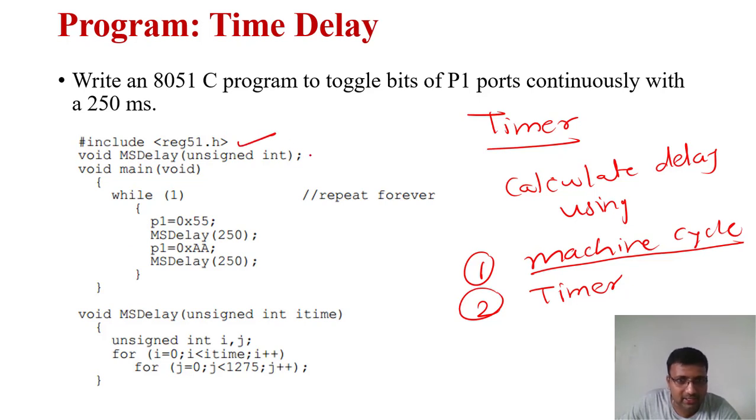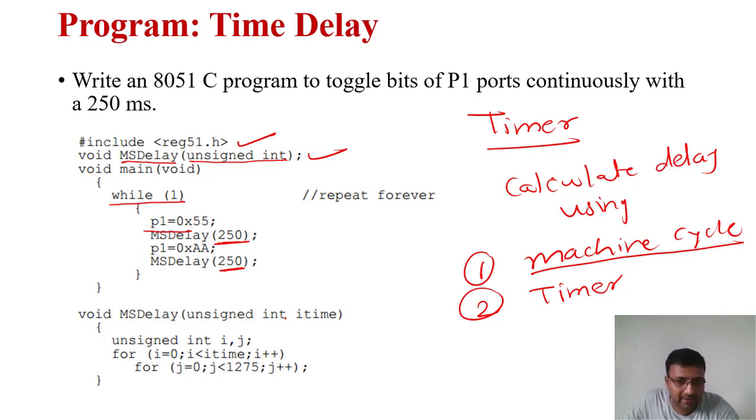Then here it is a function declaration. So void msdelay is my function name, and it takes one argument as an unsigned integer. Then void main(void), while(1), this is a continuous execution. P1 is equal to 0x55. So this P should be capital P1. Okay, P1 is equal to 0x55. msdelay(250). So here I am passing the argument as 250. Here also I am passing the argument as 250. P1 is equal to 0xAA.